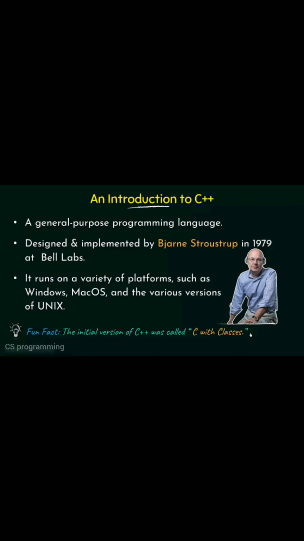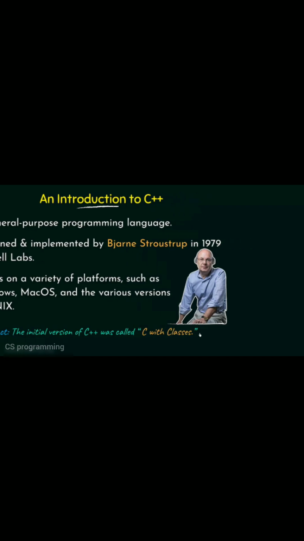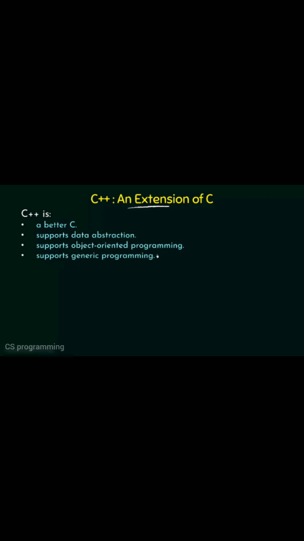Alright, so as I just said, C++ is an extension of C. So let us talk a little more about that. So talking about C++ as an extension of C, C++ is actually a better C. So as I already said, C++ has more features and is more powerful as compared to C. So we can say that it is a better C and it supports data abstraction, it supports object-oriented programming and it supports generic programming.